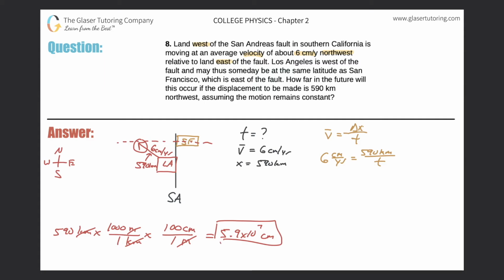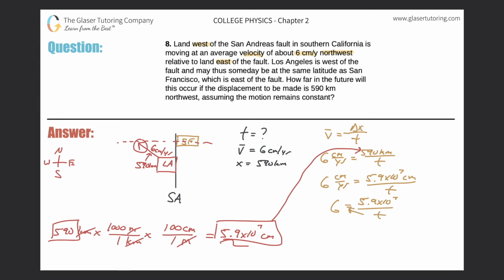Okay, great. So I have 2 sig figs here because I started with 2 sig figs. There's no decimal, so the trailing 0 does not count. Okay, so now let's take this value and plug it back into my equation for the displacement. So let's rewrite everything. So we have 6 centimeters per year will equal 5.9 times 10 to the 7th centimeters over time. So now everything's consistent, I can solve. Now just remember, when you solve for time here, the time will be in years, because that's the unit of time in the velocity. Okay, so I'm just going to get rid of the units now, just keep that in mind, so it's a little easier to follow.